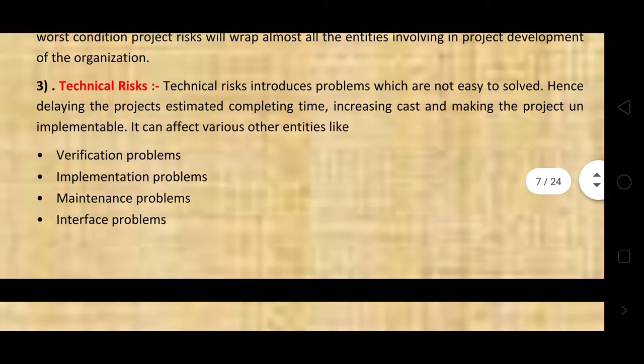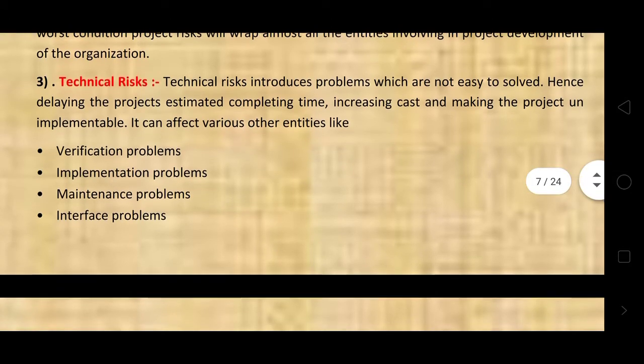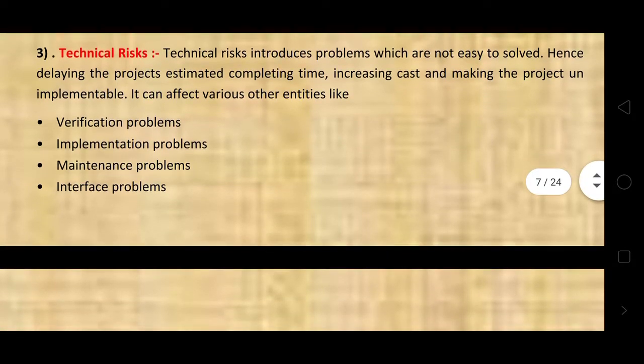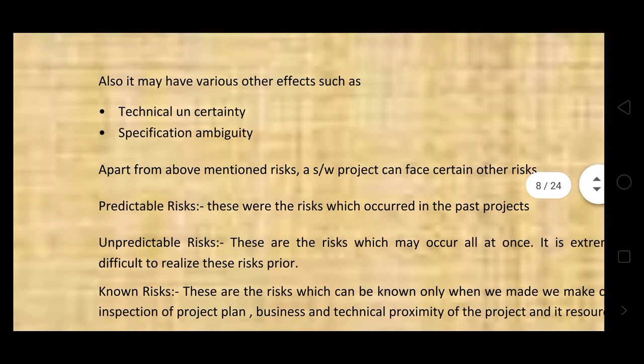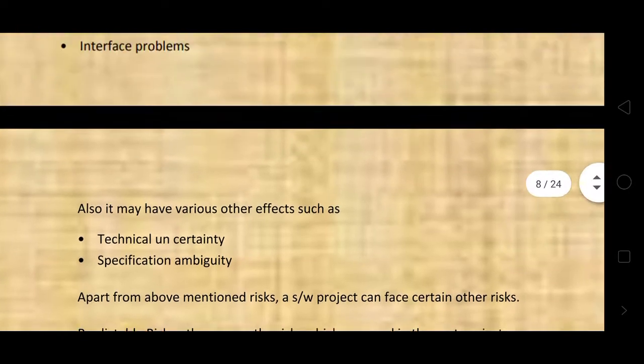Technical risk introduces problems which are not easy to solve, hence delaying the project's estimated completion time, increasing cost and making the project unimplementable. It can affect various other entities like verification problem, implementation problem, maintenance problem, interface problem. It may also have other effects such as technical uncertainty and specification ambiguity.